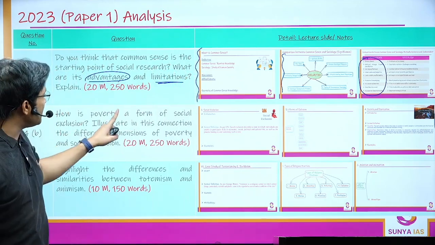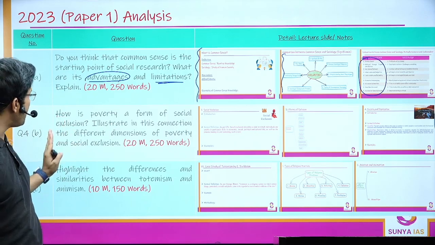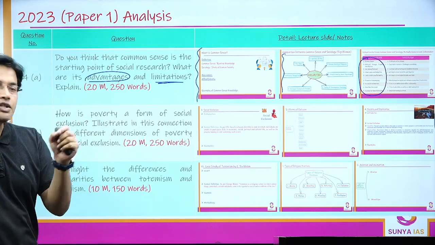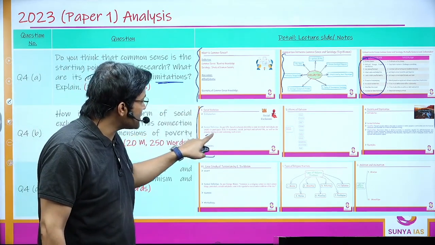Next is, how is poverty a form of social exclusion? Illustrate in this connection the different dimensions of poverty and social exclusion. 20 marks. Again, straightforward, it could be answered using our lecture notes. I've talked in detail about social exclusion along with the examples, along with the standard definition.